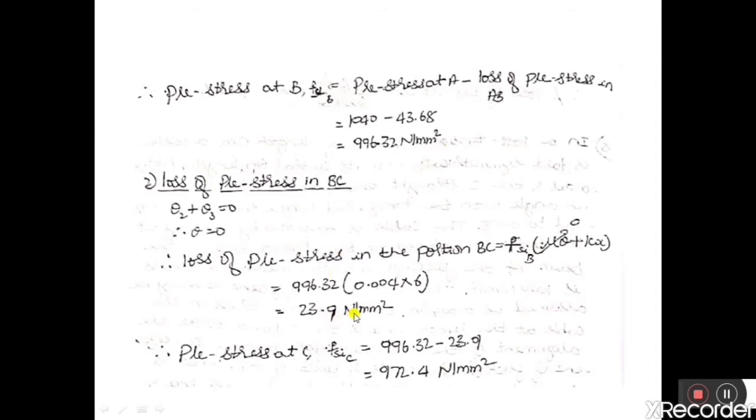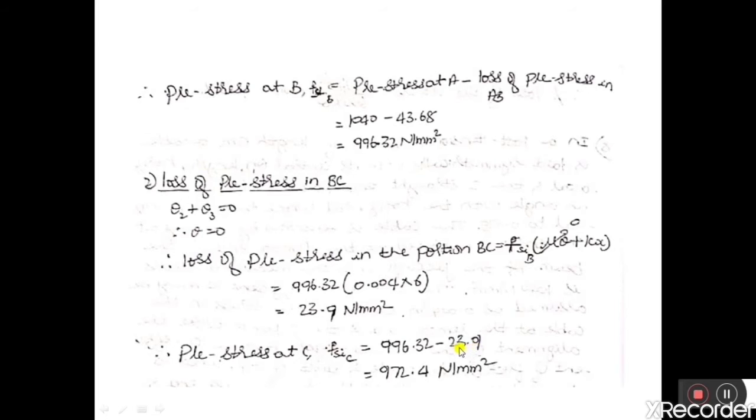Therefore, prestress at C is equal to FSI at C, the initial prestress available at C. FSI at C is equal to 996.32, the initial prestress available at B. By reaching C, the loss is 23.9.